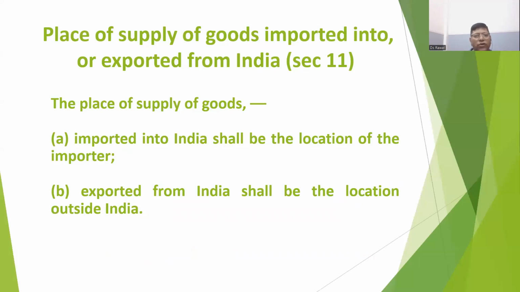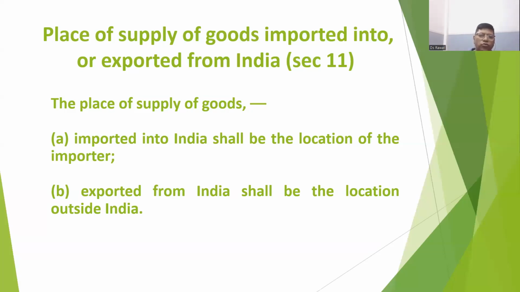And now we will come to section 11, when it deals with goods imported or exported from India. The place of supply of goods in case of goods imported into India shall be the location of the importer. Suppose the importer is in Delhi and he imports the goods, then the place of supply of goods will be Delhi, not Mumbai, where the goods are actually imported. Similarly, when the importer is in Gujarat, then it will be Gujarat. Place of supply of goods exported from India shall be the location outside India.